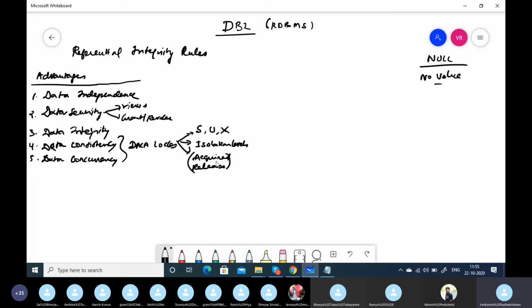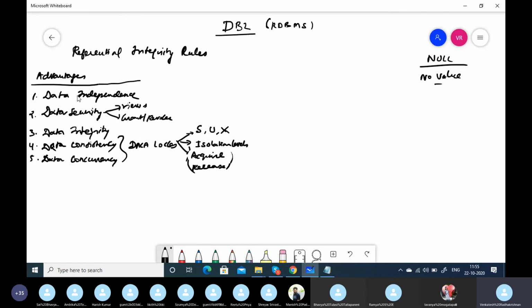Probably you wouldn't have noticed much when you are binding the plans, but we have two fields, which is acquire and release. You would have seen this in bind while binding the plan. So these are some locks which are going to maintain the data integrity, consistency and concurrency.